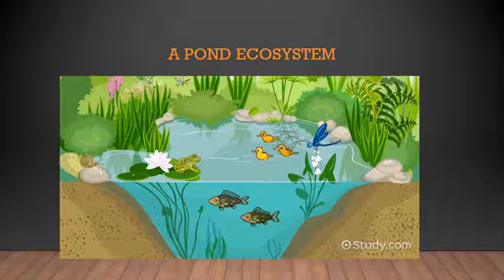Now, these living things depend on non-living things like water, sunlight, temperature, nutrients in the water, etc. to live. The living things, that are the microorganisms, the insects, frogs, the plants, they depend on non-living things like water, sunlight, temperature, nutrients in the water, etc. to live. There is a balance in the flow of the energy and recycling of the minerals.